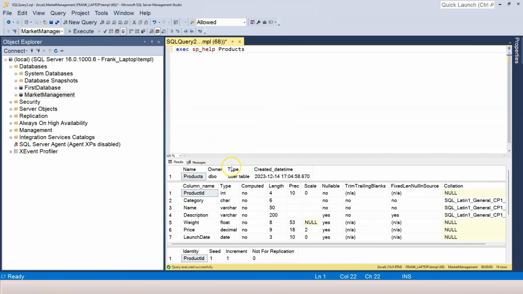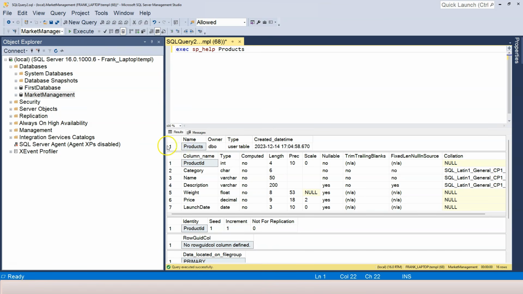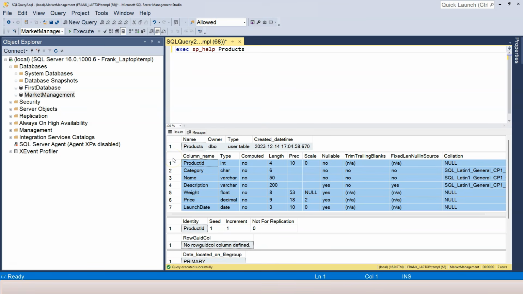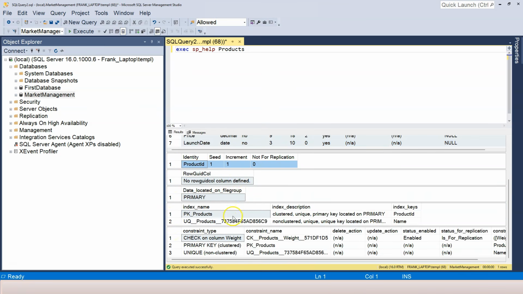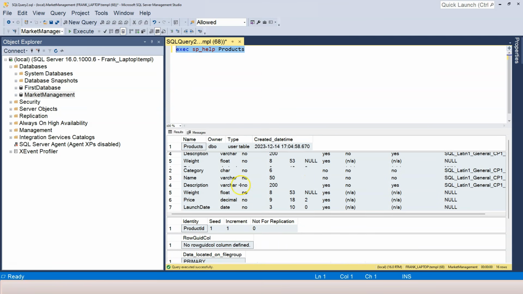You can see the result has several sections: the properties of the table, all of the detailed information about each one of the columns, this is about identity columns, and then some file information you don't need to worry about, indexes information, constraint information. So all of the information about the table, which can be quite helpful when you really want to look into the details of the table information.